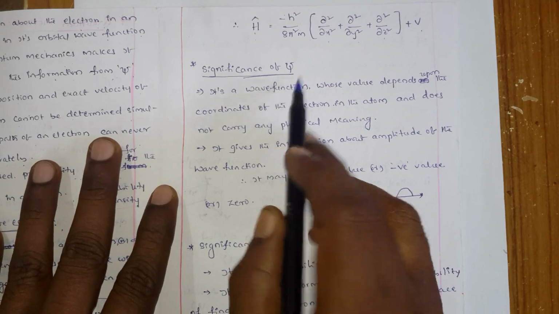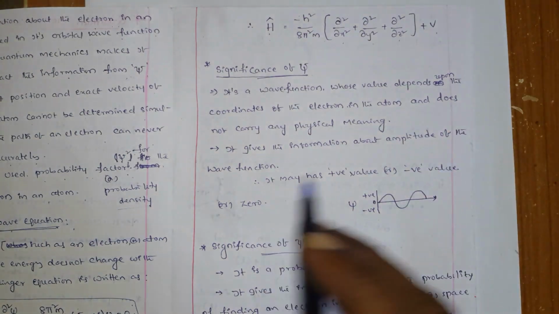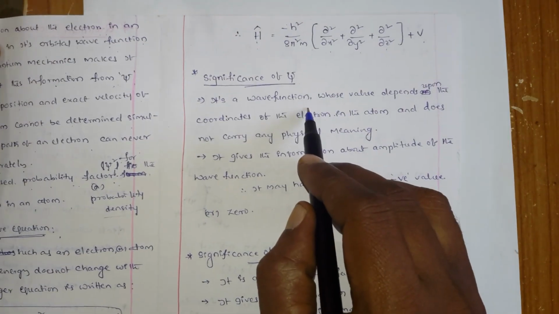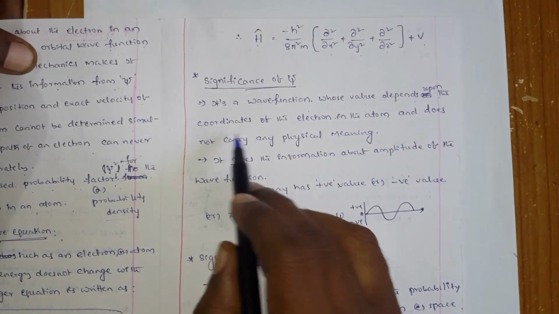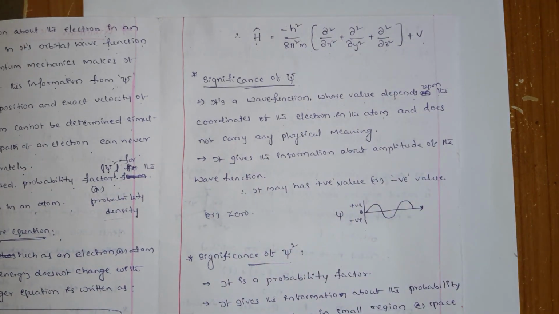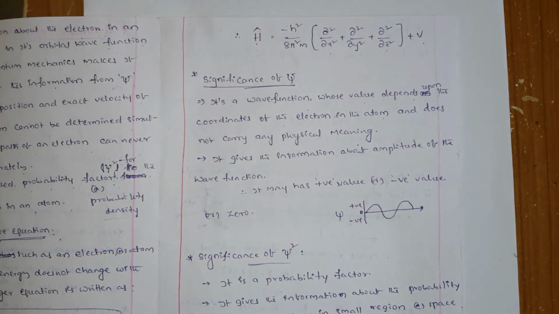Next we can see the significance of psi. What is the significance of psi? It is a wave function. Already I said psi is an orbital wave function, whose value depends upon the coordinates of the electron in the atom, whether the x direction, y direction or z direction. If it is in the x direction, you get some value for x. It depends on the coordinates of the electron in the atom and does not carry any physical meaning. Generally, it doesn't have any physical meaning.